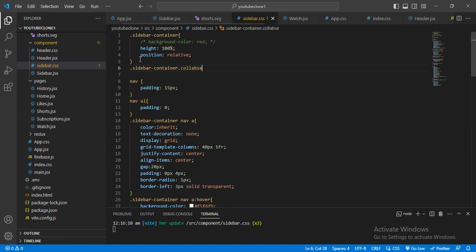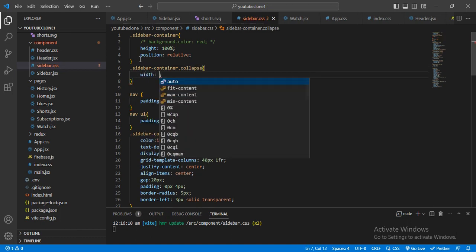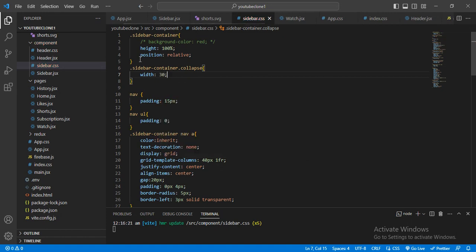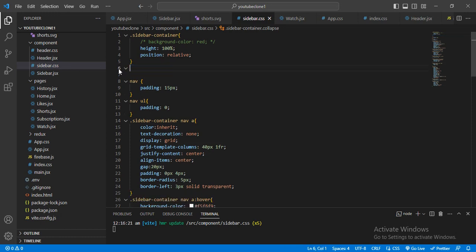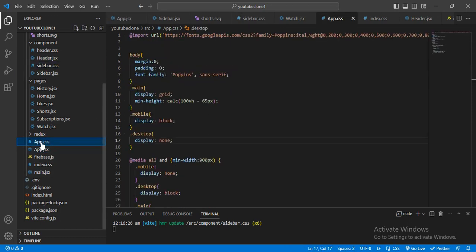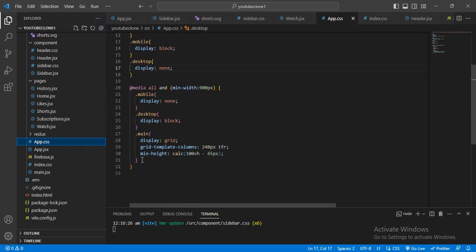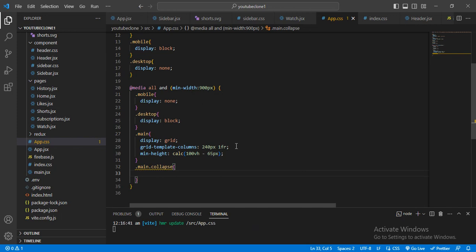Like that I give the collapse, and its width will be approximately 30, or instead of giving like that, here in app.css, I will give main.collapse.